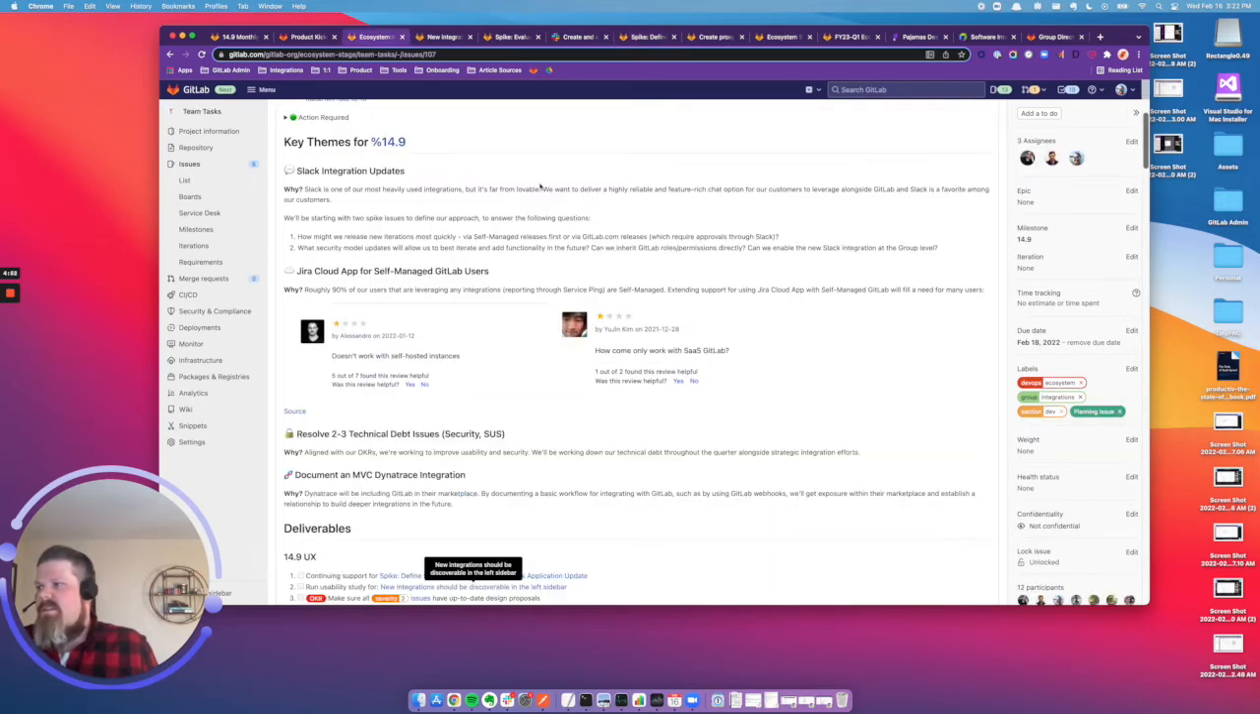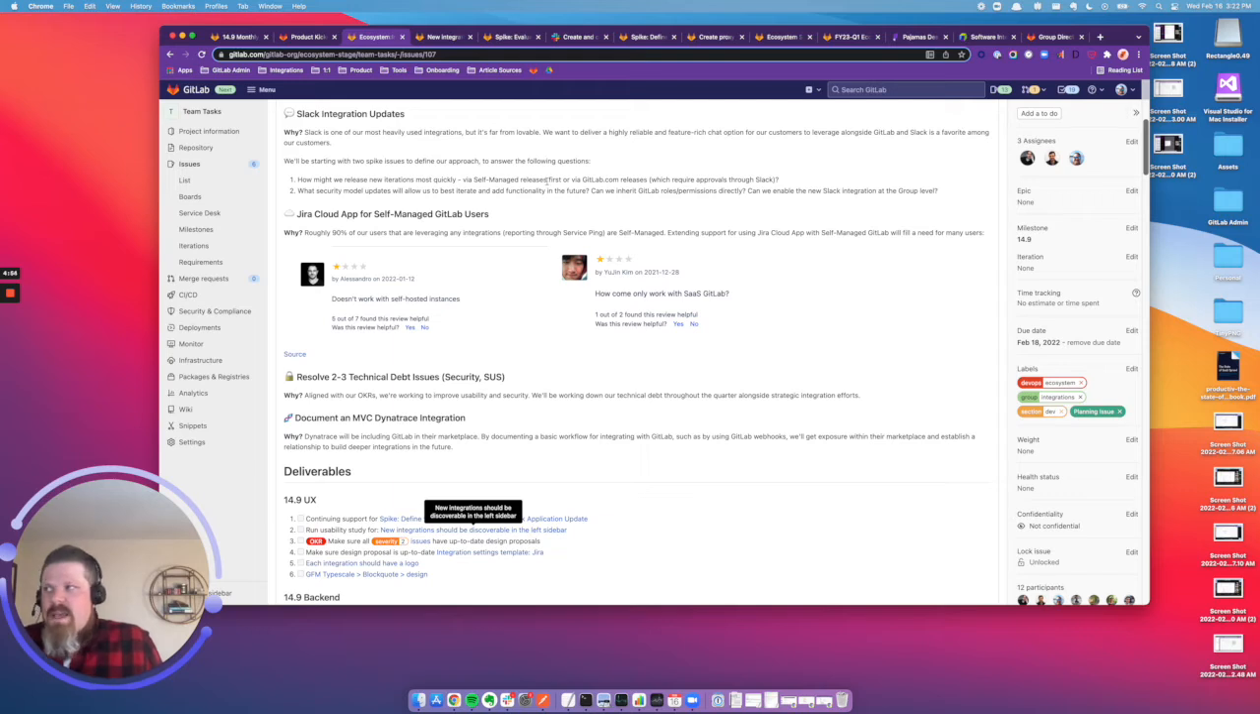So jumping back into the themes, the next key theme that we're going to be focusing on in 14.9 is around our Jira Cloud app for self-managed GitLab users. So today we do have a cloud app for .com. We've had plenty of feedback that this is a key capability that's missing, and so we're working to close that gap and make it super easy in terms of the interactive workflow to enable that through the Atlassian marketplace.